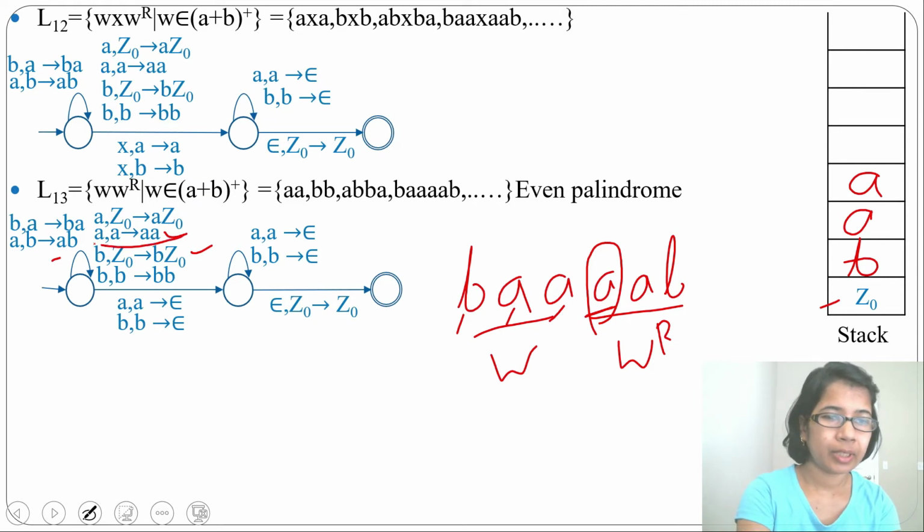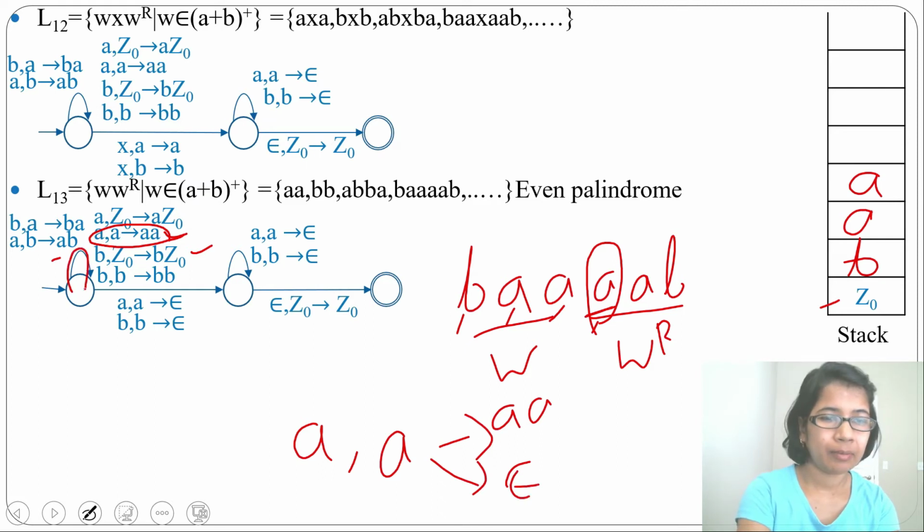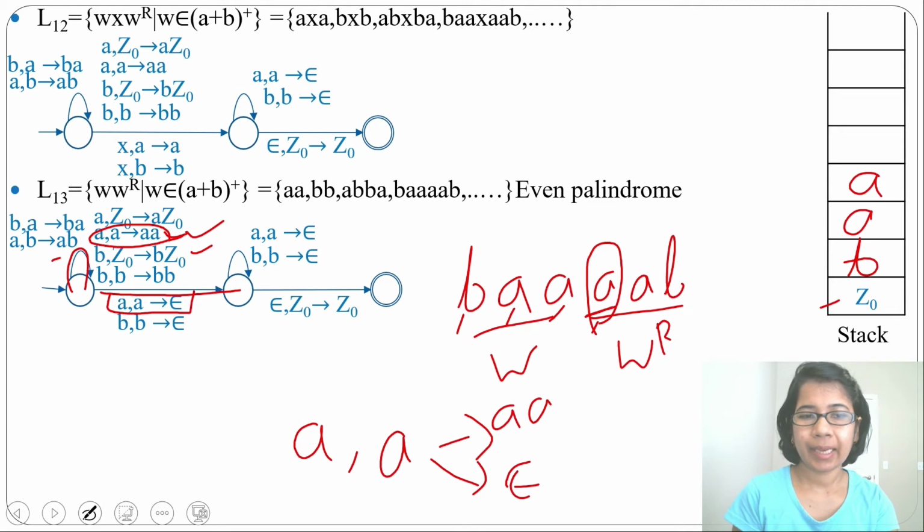Either it can go this way, with input alphabet A and topmost stack symbol A. Either it can push A or it can pop A. Either it can go in the self loop or it can go this way by using this transition. So here it will pop A, here it will push A. This is an NPDA. There are more paths for the same input symbol and the same topmost stack symbol.